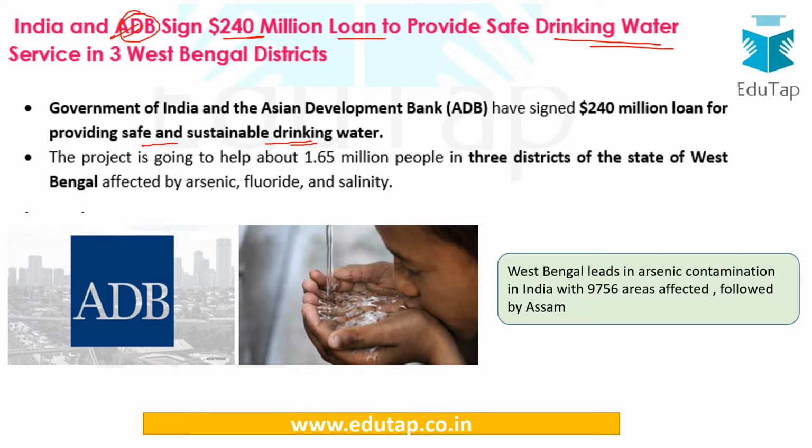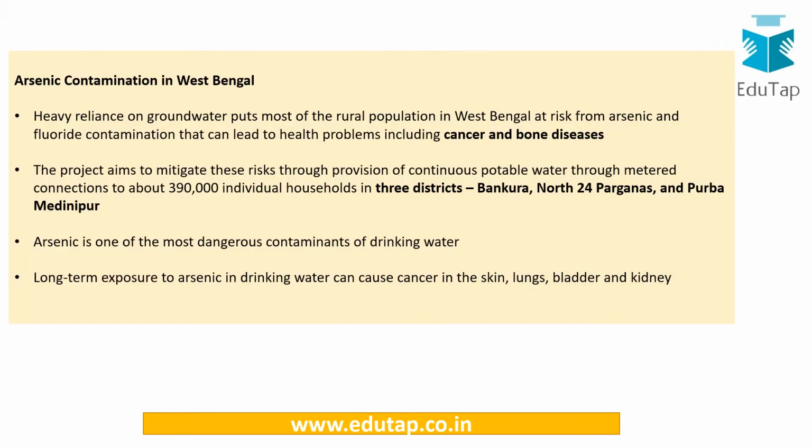This will be provided in 3 districts of West Bengal which are affected by arsenic, fluoride and salinity. West Bengal is the leader in arsenic contamination in India, followed by Assam. So West Bengal and Assam, the neighboring state, are the 2 states affected by arsenic contamination.